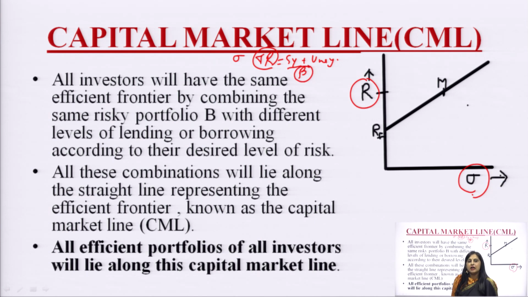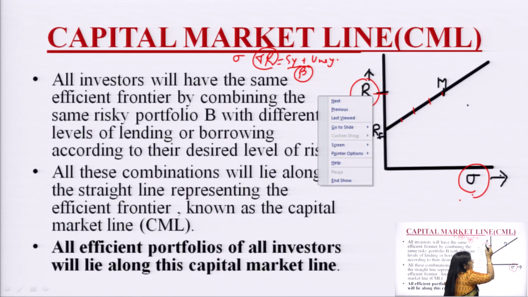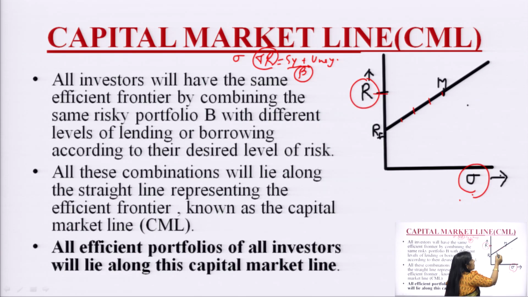Why? Because there are uses of this riskiness. So, this capital market line gives the relationship of expected return, because on every point there is a relationship of return and total risk. So, what is CML indicating? CML is indicating the expected return for every portfolio lying on this line.